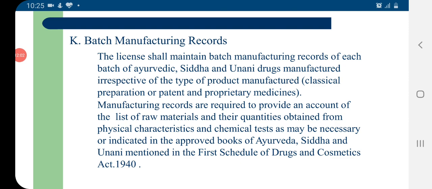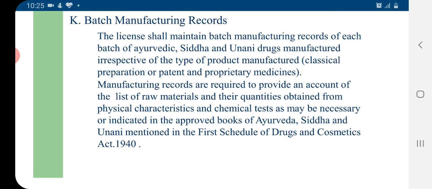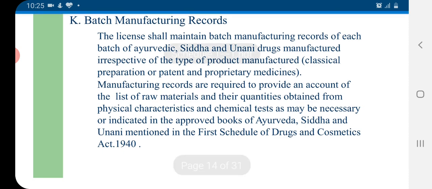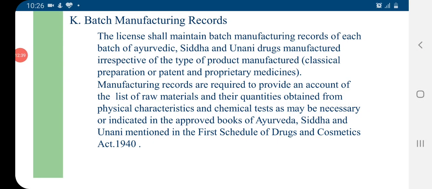The Ayurveda, Siddha, and Unani manufacturers should also make provision for keeping the records of manufacturing in their premises. The batch manufacturing record should be maintained properly. The licensee should maintain batch manufacturing records of each batch of the Ayurveda, Siddha, and Unani drugs manufactured by them, irrespective of the type of product manufactured, whether it is a classical preparation or patent or proprietary medicine. The manufacturer has to keep the records of every manufacturing being done in the premises.